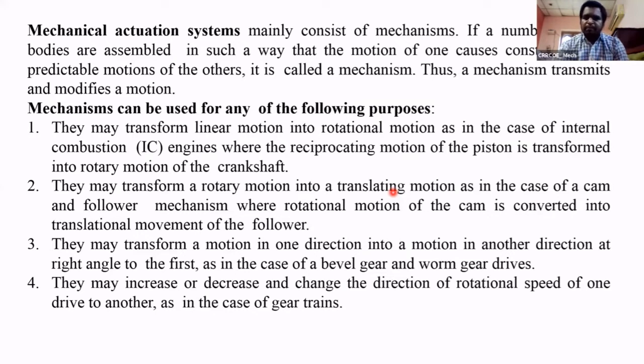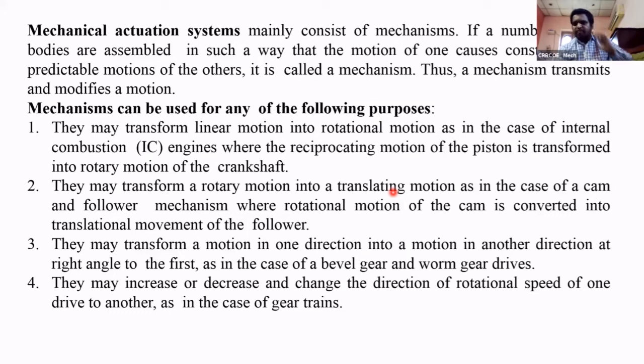What is the second purpose? Here we are converting rotary motion into translation motion, meaning linear motion. Rotary motion into linear motion. That is the second purpose of any mechanism. The best example is the cam mechanism. What is the cam? Cam is rotating.